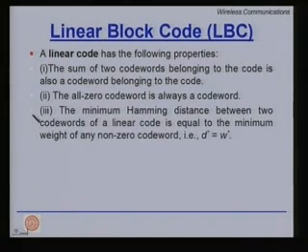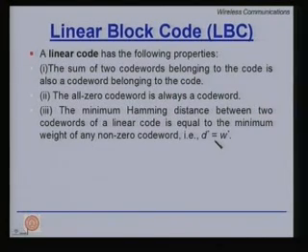And the other property that comes is that the minimum Hamming distance between any two code words of a linear code is also equal to the minimum weight of any non-zero code word. That is, you do not have to compare all the pairs and find the distance between them.